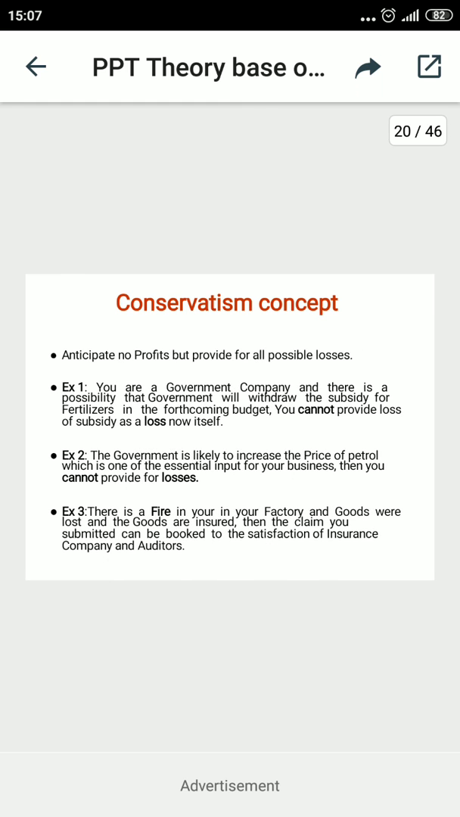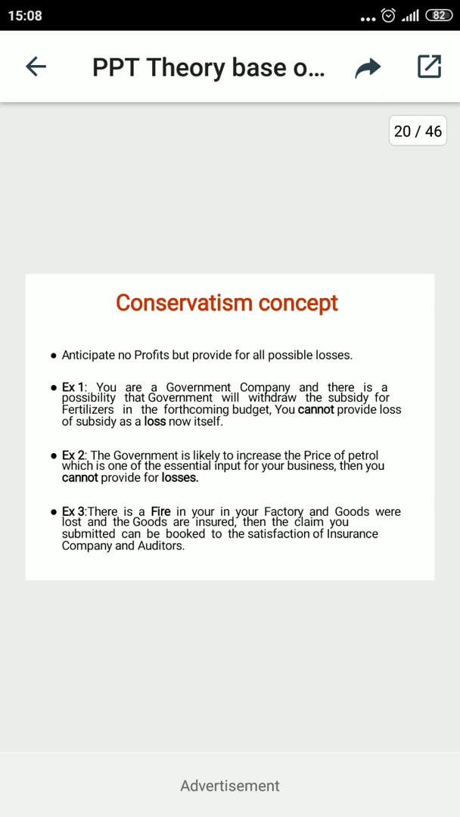Now the next is the conservatism concept. Conservatism indicates that losses can be anticipated in advance, but profits cannot be. This concept refers to the losses and uncertainties that a business is facing or may be expecting to face. These can be assumed from the first day of the business. But profits will remain on actuals. They will be recorded only when they happen.